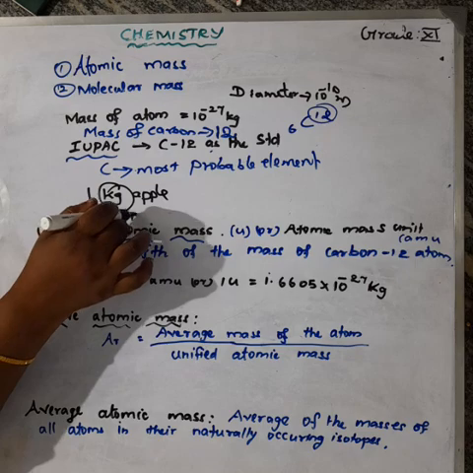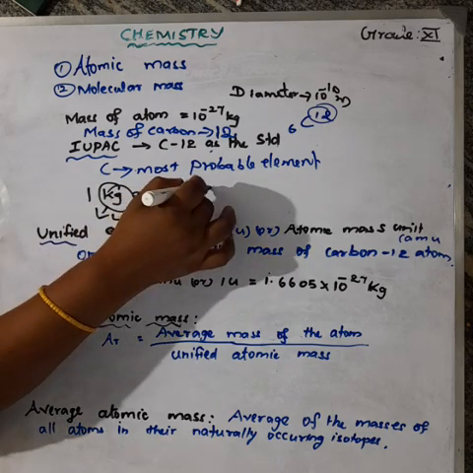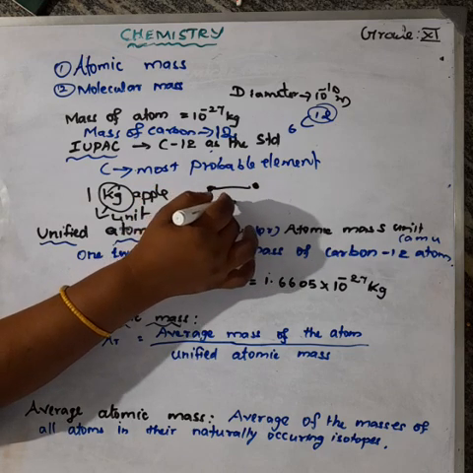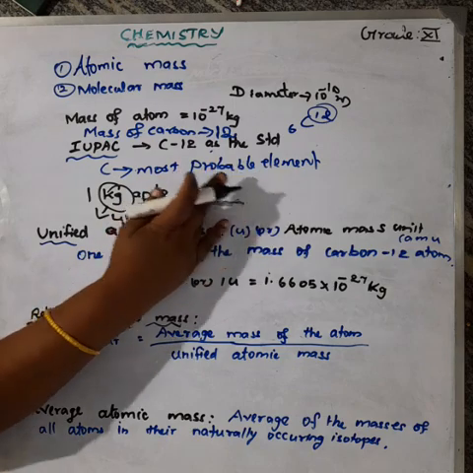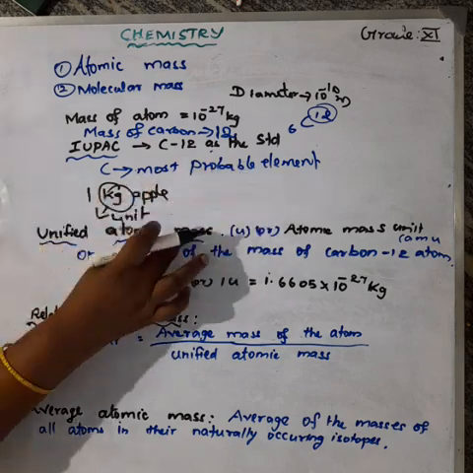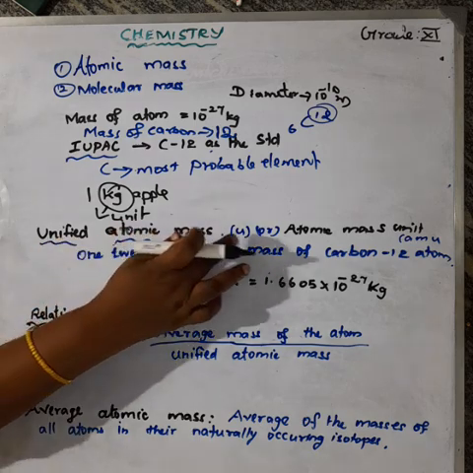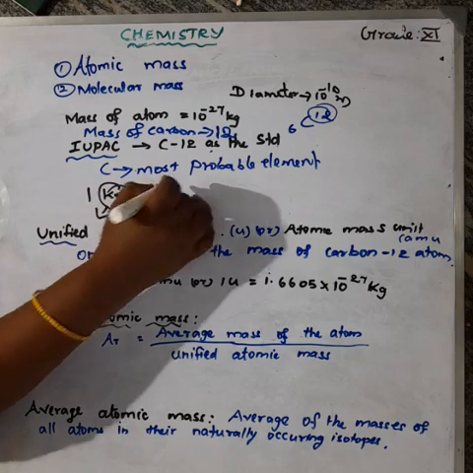The distance between 2 points we measure with the unit meter, m. Like that, AMU means the unit of the mass of an atom. The mass of an atom we can write with the unit AMU. So the mass of carbon means 12 AMU.